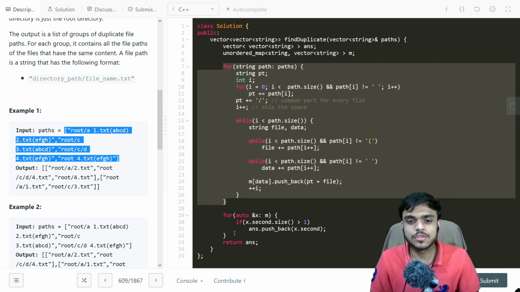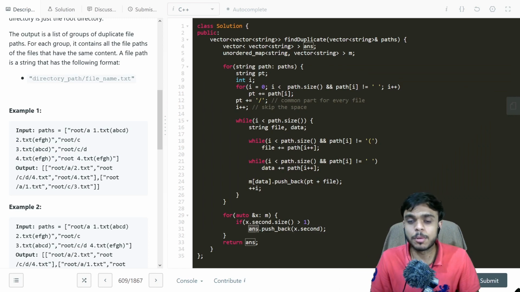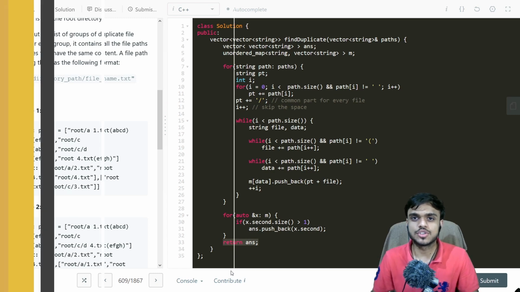Now the only thing we need to do is populate the answer vector of vectors. So we iterate the map and check if the second value, that is the vector of strings, has size greater than 1. If that is so, we push it back into the answer, and then return the answer. So that's it, that's the solution.